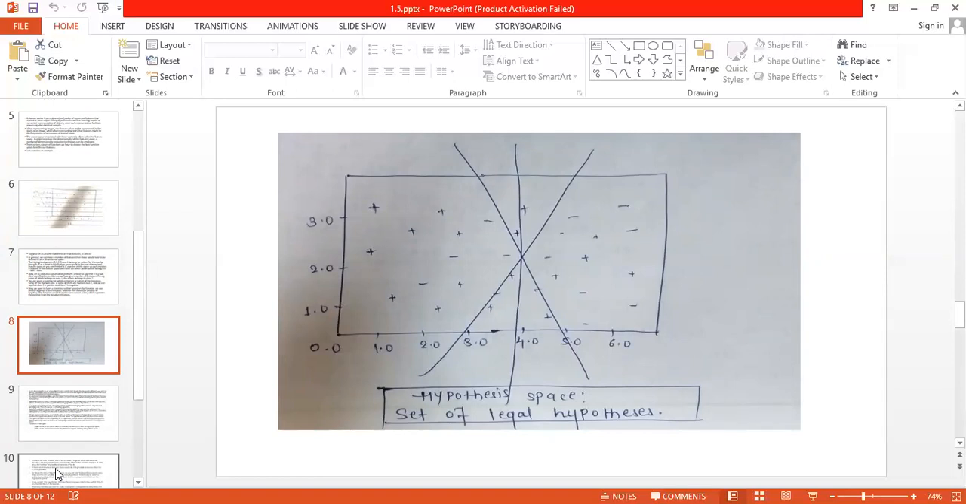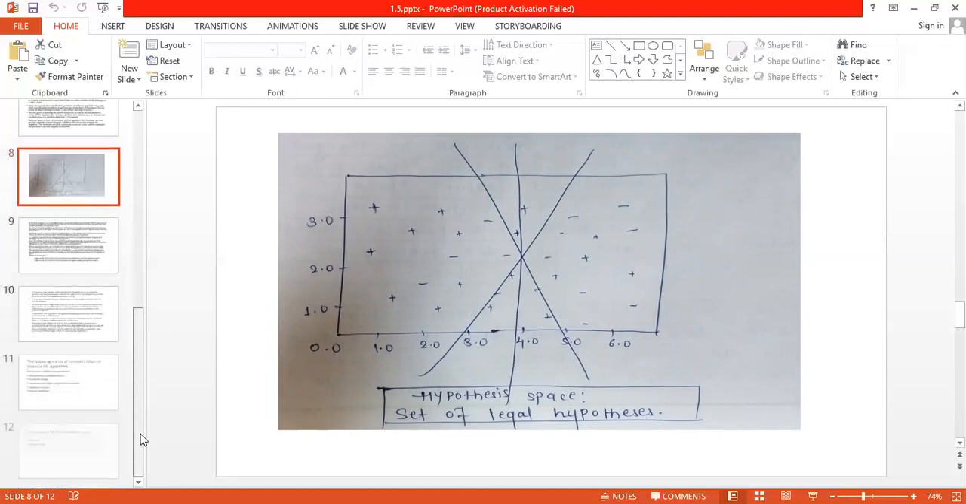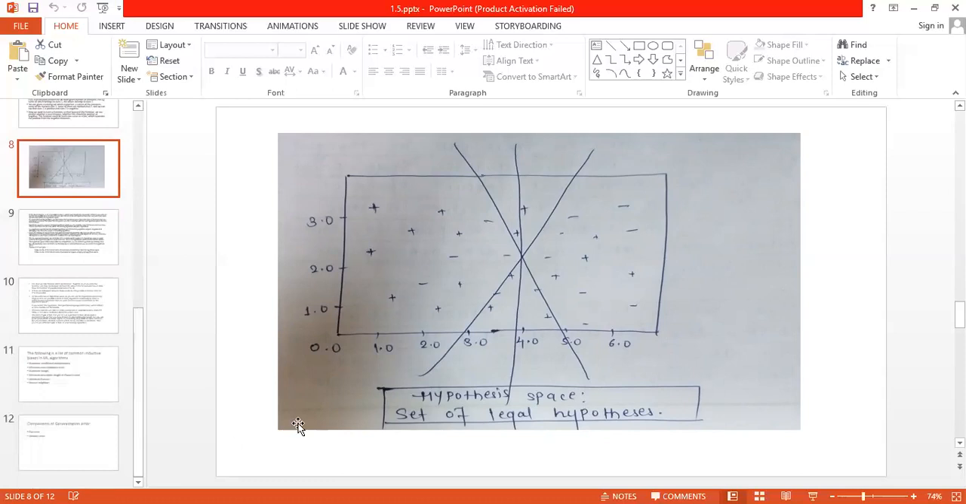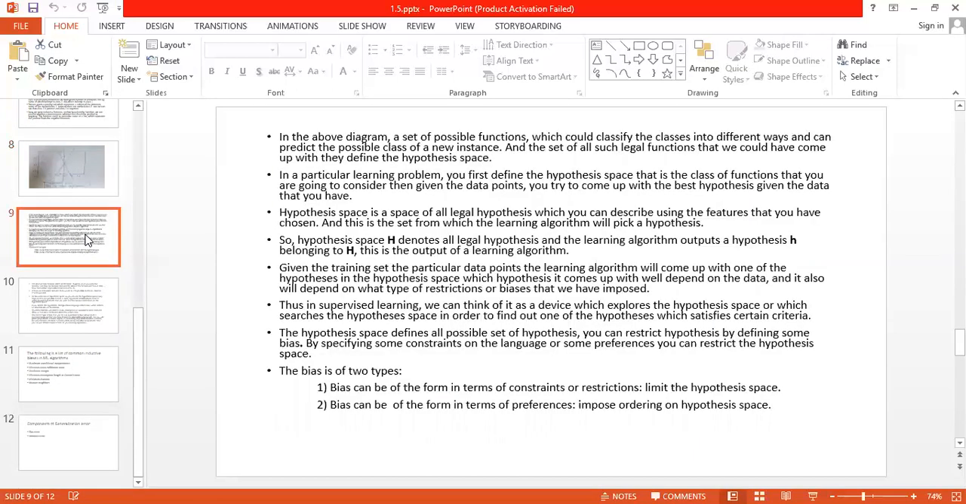Three, we can say any number of hypotheses or straight lines we can draw, which will possibly classify all positive points to one side and negative points to another side. So these three hypotheses we have drawn. What we have to call it is a set of legal hypotheses. All these hypotheses are legal hypotheses, and we need to choose only one from them, because for any problem, the number of hypotheses should not be many.